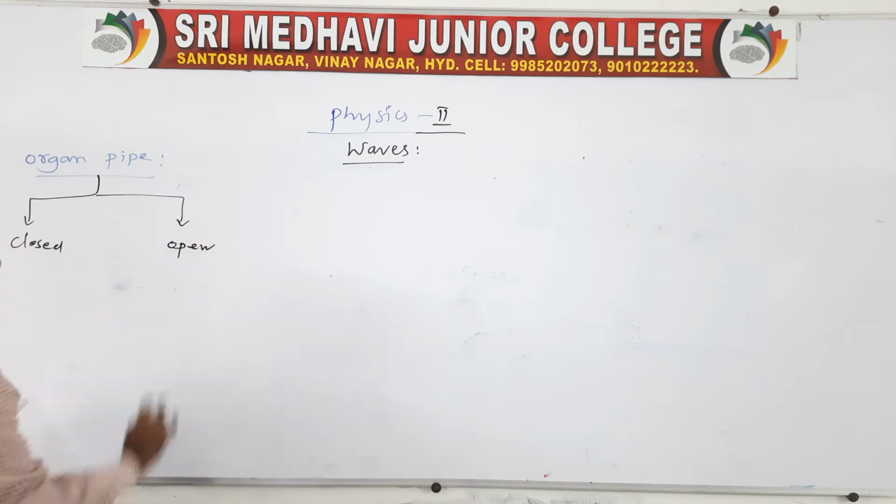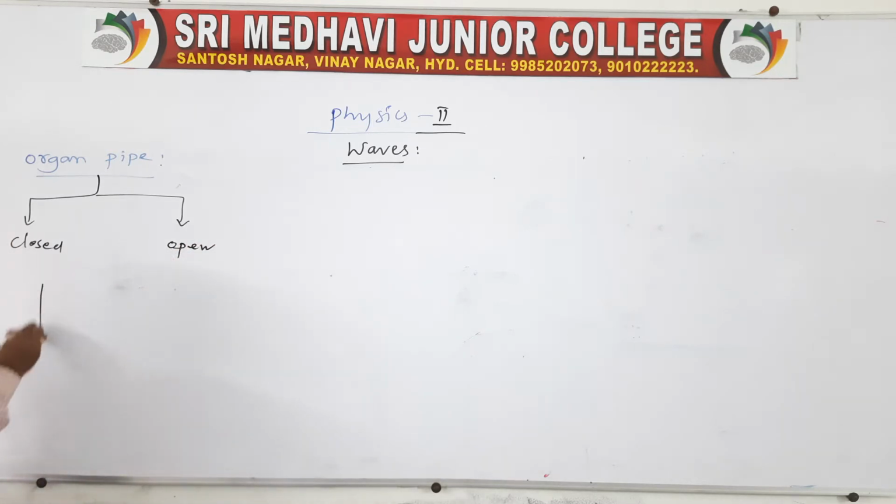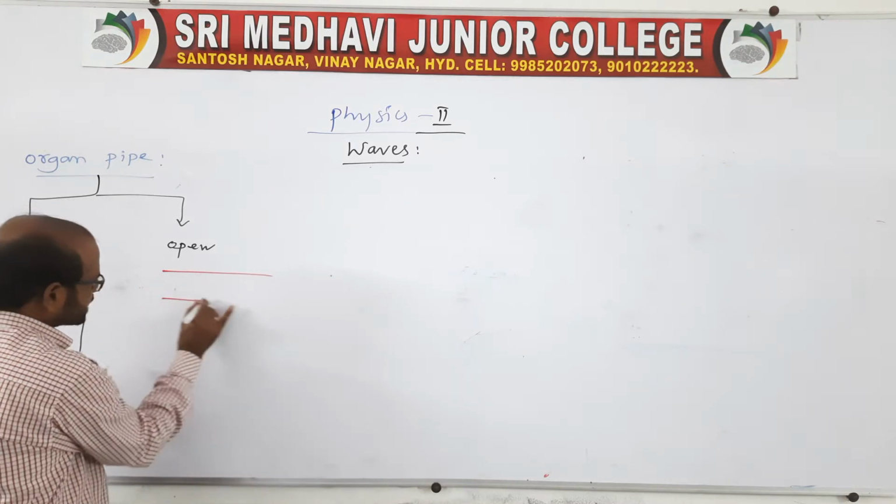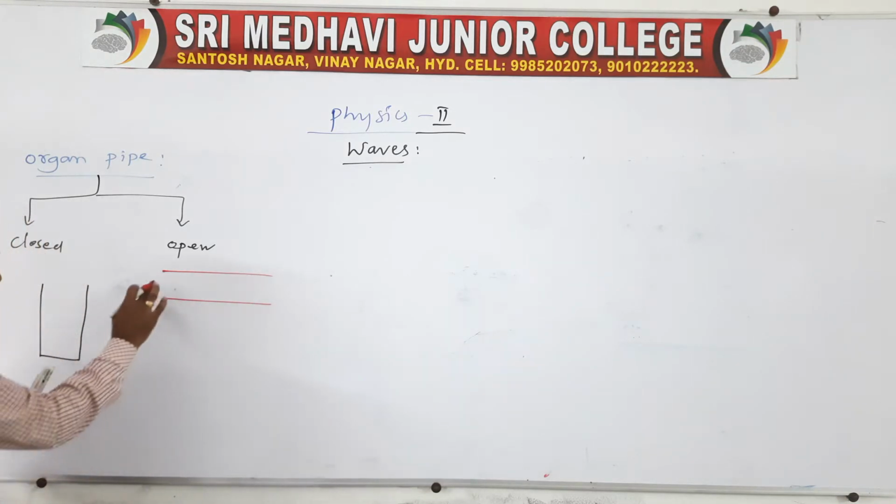Sir, what is open and what is closed? Closed is nothing but one end is closed and the other end is open. This we call a closed pipe. And what about the open? Open in the sense that both the ends are open, which we call the open pipe.